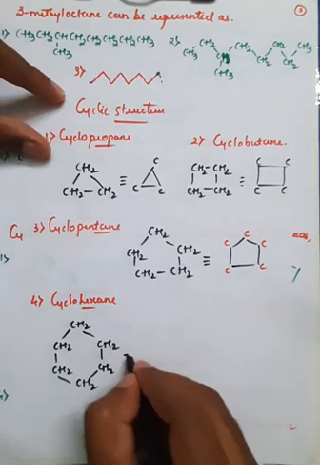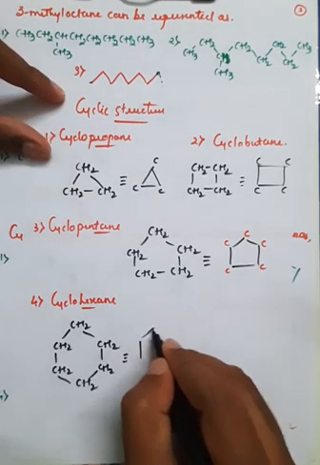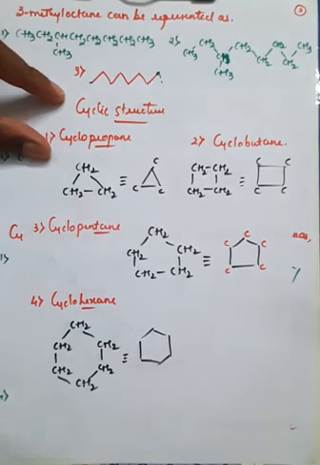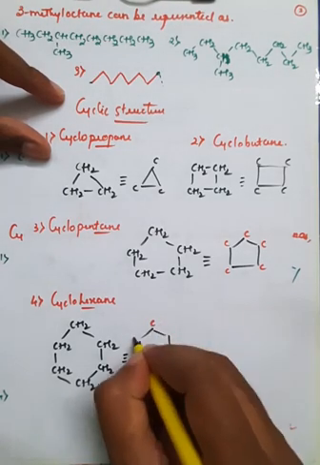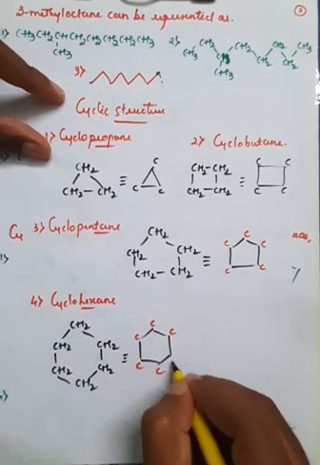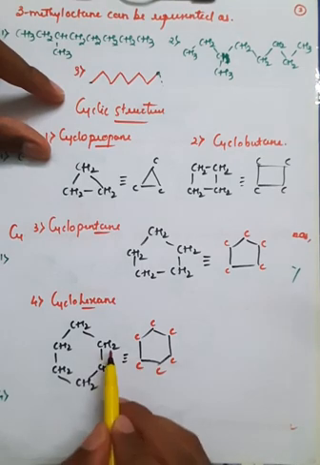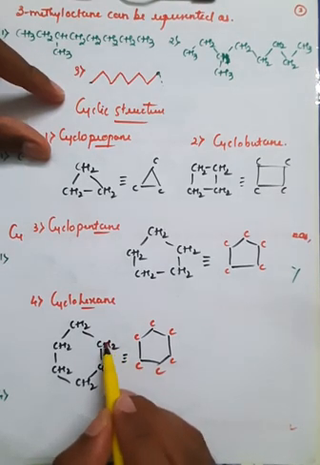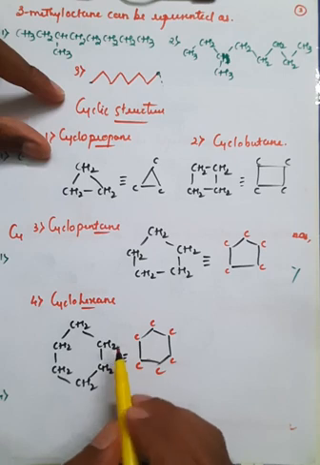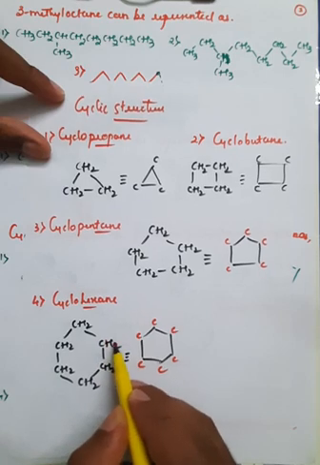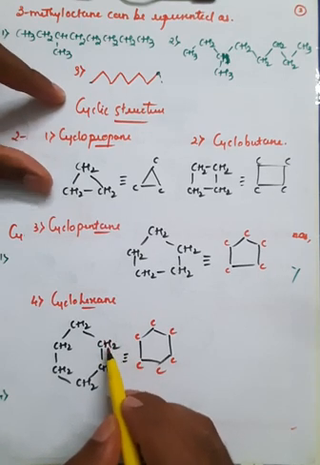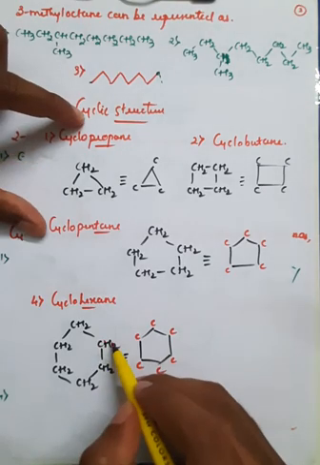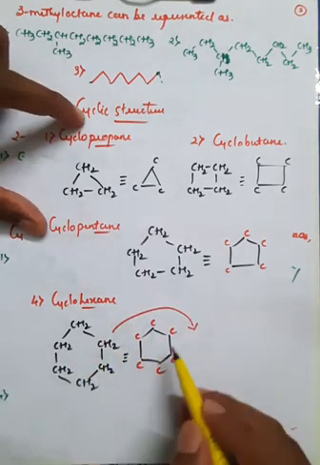The equivalent structure we can write like this, representing the cyclo ring. Here also all the connections represent carbon atoms. In this CH2, if I remove one hydrogen atom, it will become CH. I will draw the same structure here.